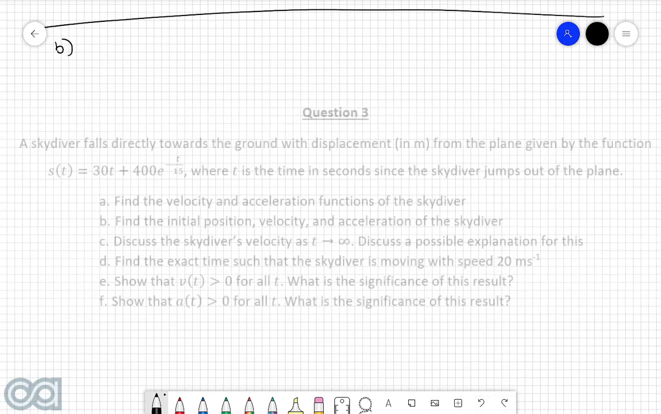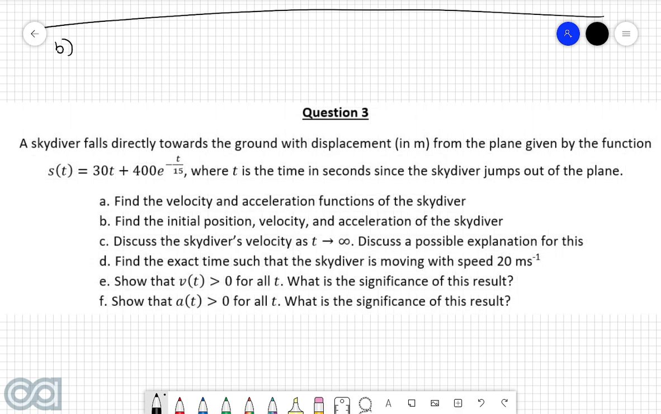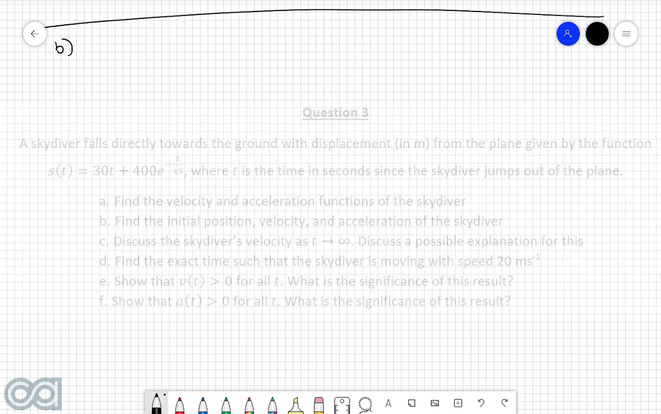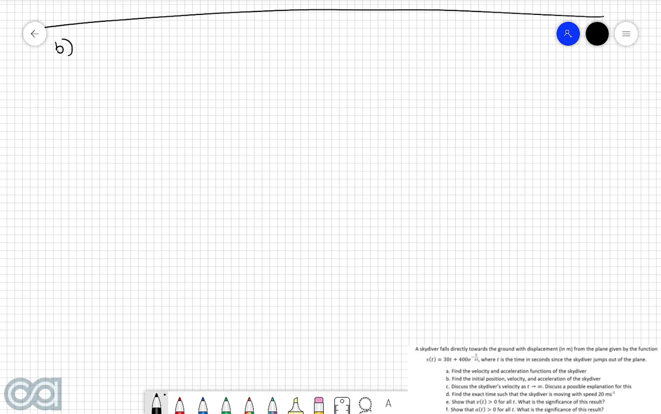Part B. Find the initial position, velocity, and acceleration of the skydiver. Now, before we even get into any calculations for this question, we do have to understand a little bit more about the directional situation of this question. Because 99% of the time in kinematics, your directions will be left and right, where right is given by a positive value and left is given by a negative value.